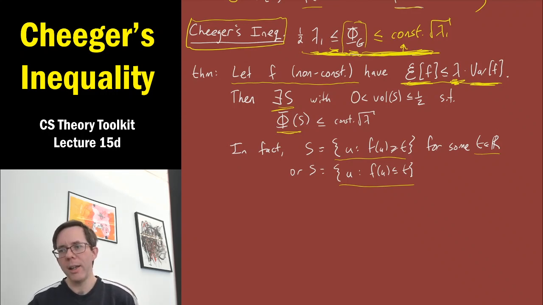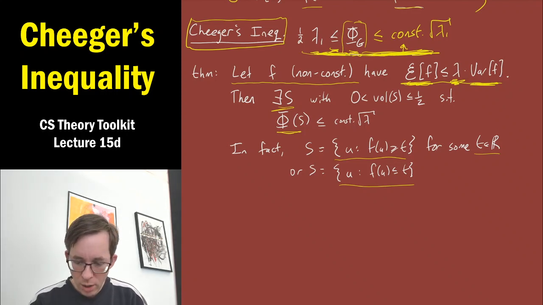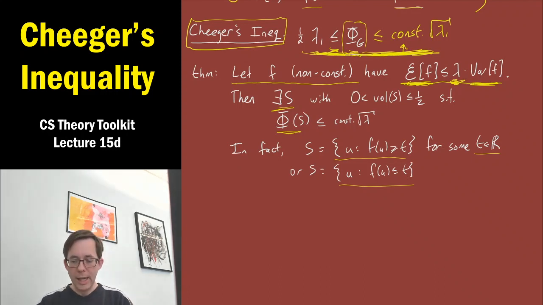So practically speaking, you can just try all values of t, of which there are really only n plus 1, because if there are n vertices, f only takes on n values, so there are only n plus 1 relevant intervals where t can be. So this gives you a very nice, constructive way of taking a function f achieving a small Rayleigh quotient, as this quotient between the quadratic form and the variance is sometimes called, and converting it to a set with small conductance. Okay, so now that I've recapped Cheeger's inequality, let's go on to the proof.